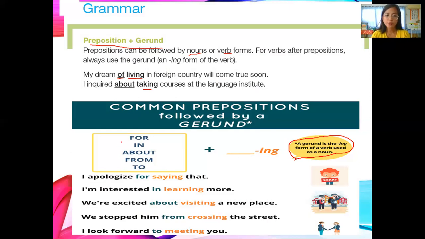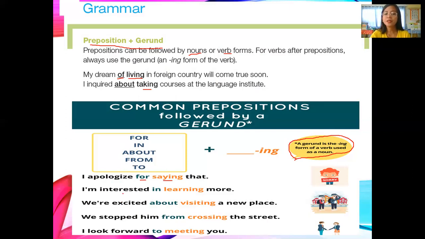We're going to use for, in, about, from, and to. So we have 5 examples. Number 1 is I apologize for saying that. I apologize for is our preposition. Saying that, like I'm sorry for saying that.